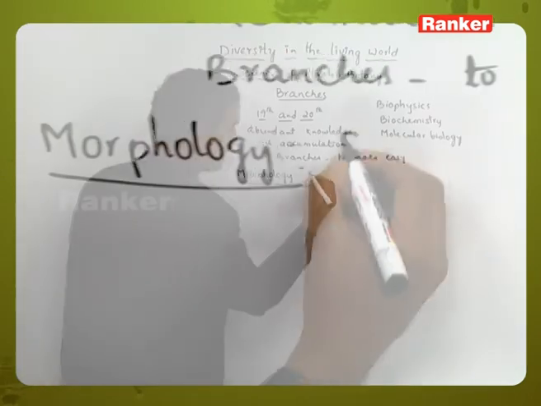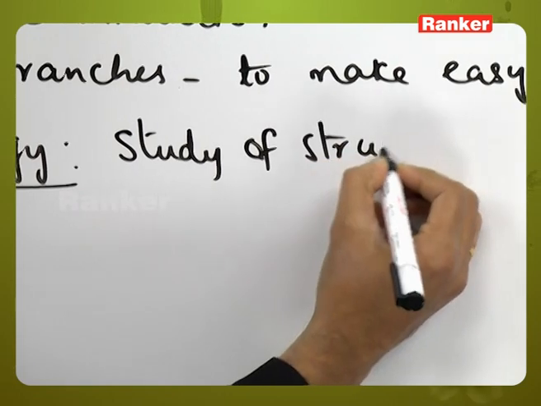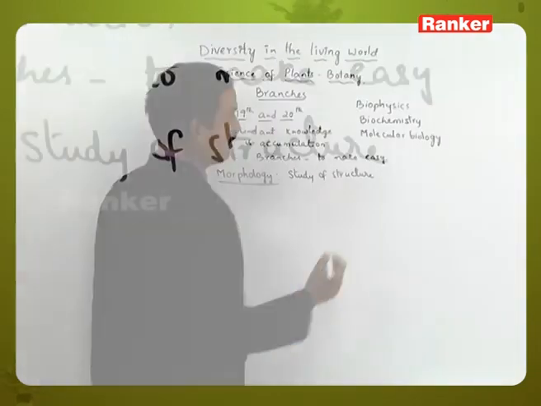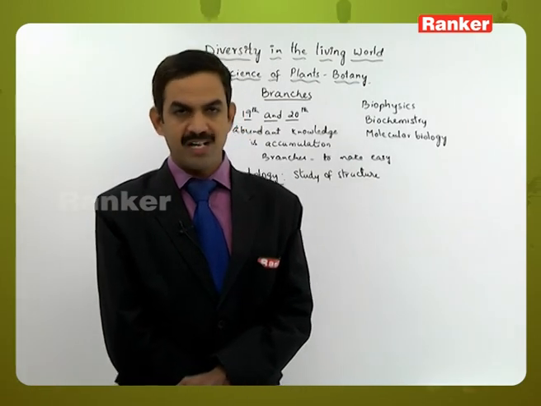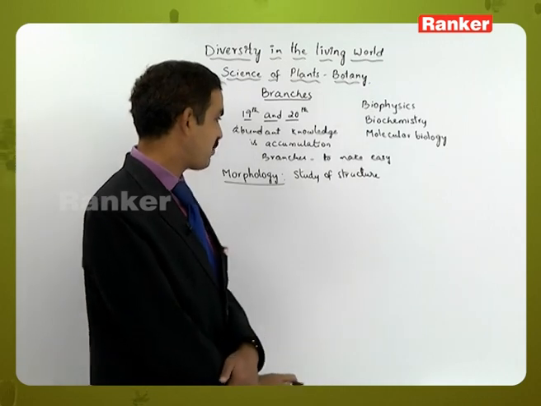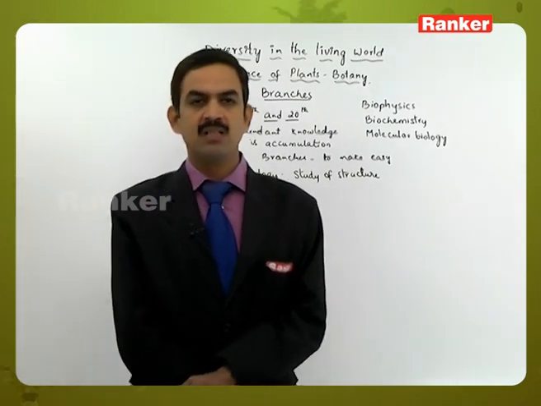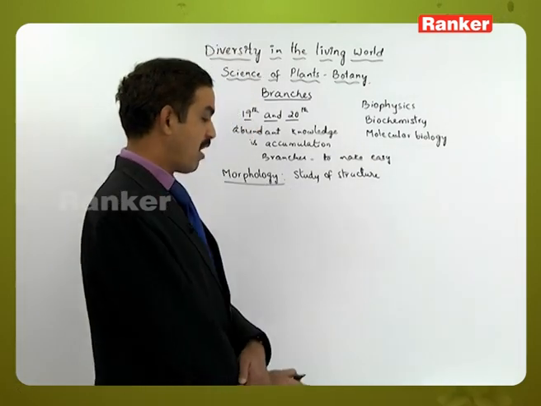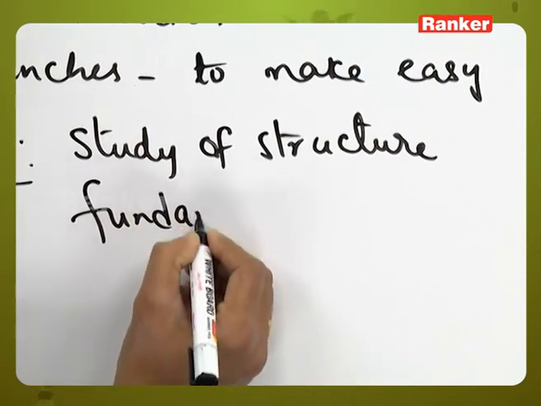Morphology deals with the study of the structure, or we can say the gross morphology, the total structure of the plant. Each and every part of the plant body is studied, and that branch is called morphology.